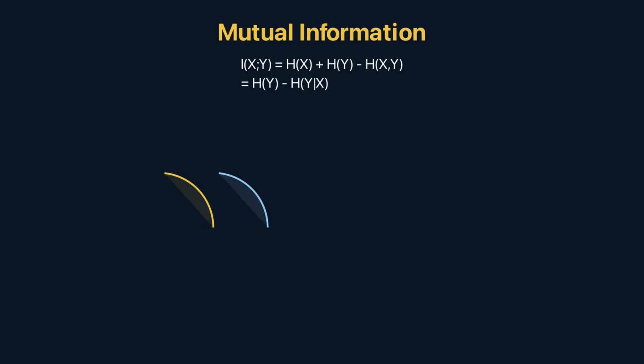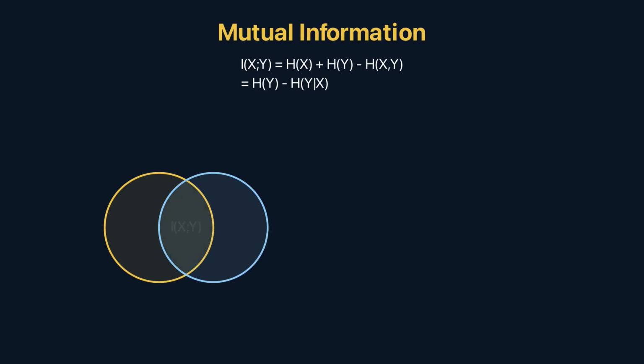Mutual information ties it together. I of X semicolon Y equals H of X plus H of Y minus H of X comma Y. Equivalently, H of Y minus H of Y given X. It measures how much knowing X reduces your uncertainty about Y. 0 if independent. Maximal if perfectly dependent.